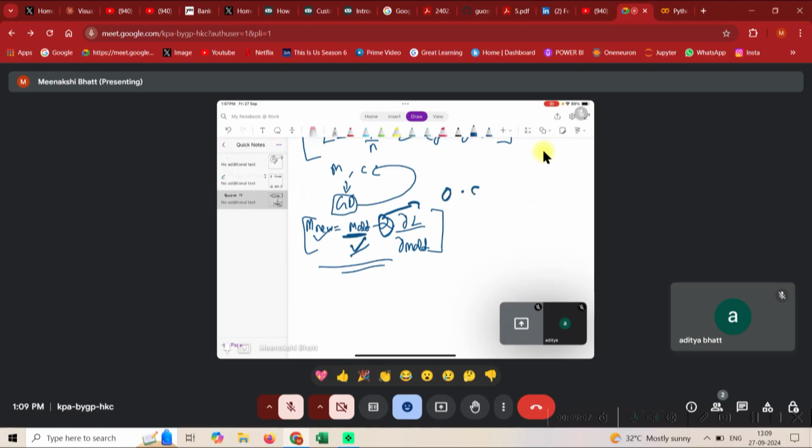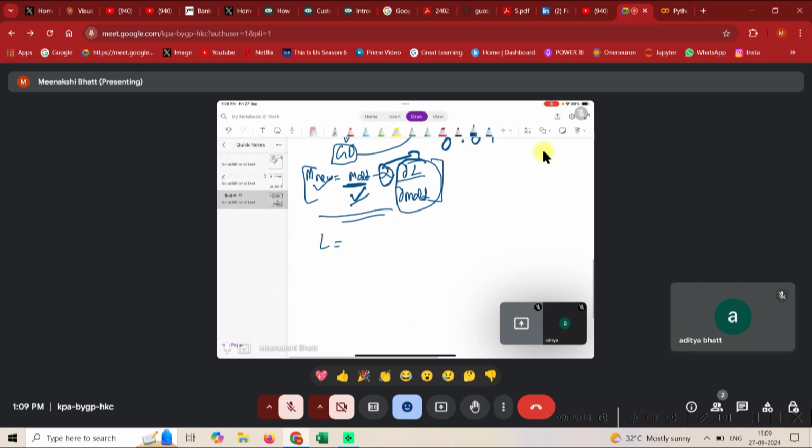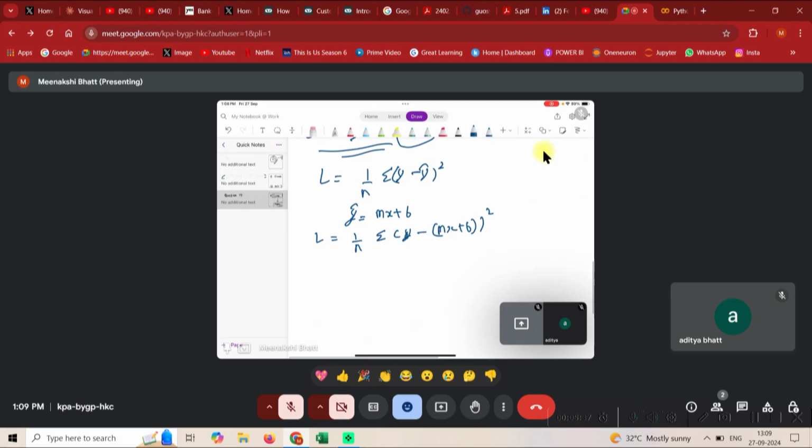So m new is something we're going to compute, m old is something we'll have, learning rate is something we'll fix, let's say 0.1, and rate of change of loss with respect to m old. So what is our loss function, guys? Tell me. Our loss function is 1 by n summation y minus y hat whole square. Okay, so what is y hat? Y hat is mx plus b or c. For the time being, let's just consider b. So what does this become? This becomes essentially y minus (mx plus b) whole square, right?